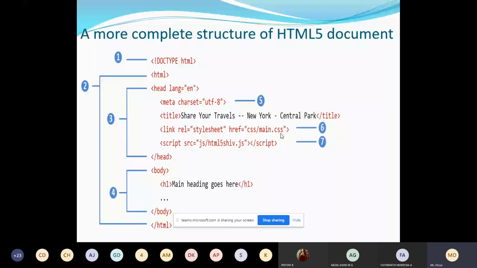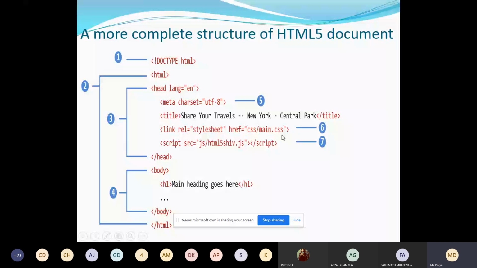Inside that document you will have the CSS styles. This is how you link to the external CSS file. We will study more about this in the coming modules. For the time being, just make a note of this syntax of how to link to the CSS file.